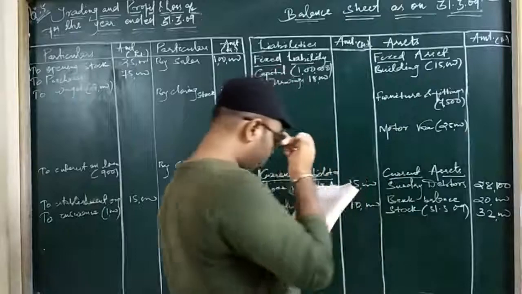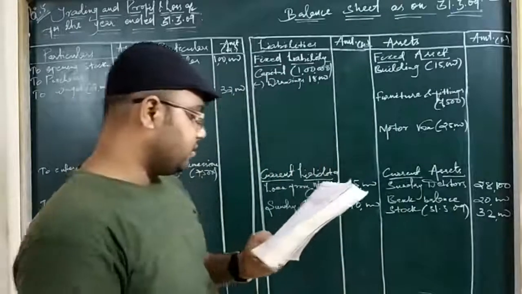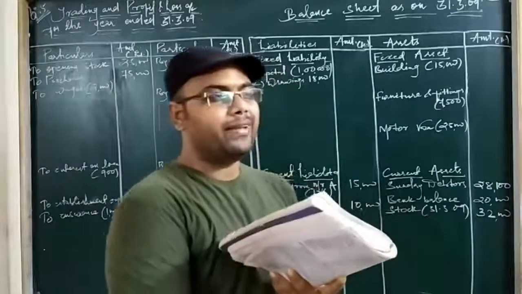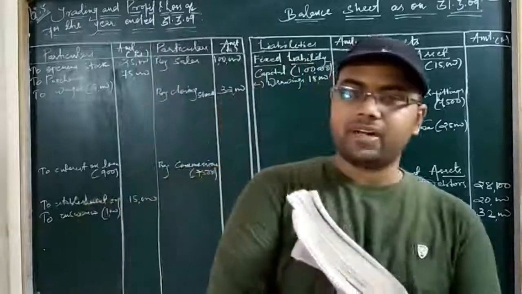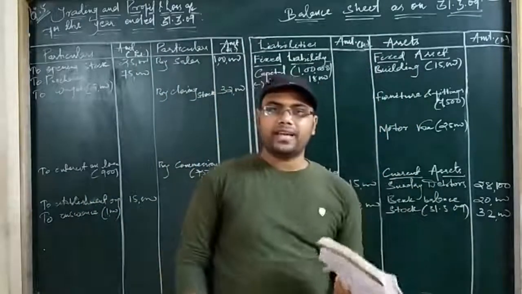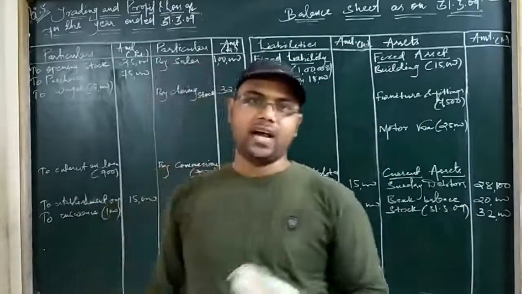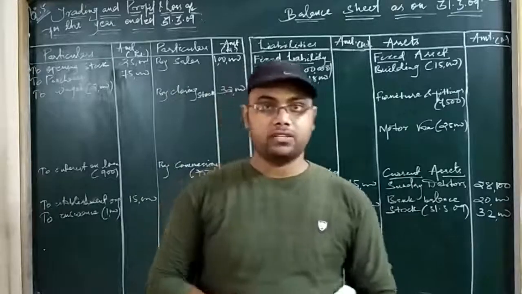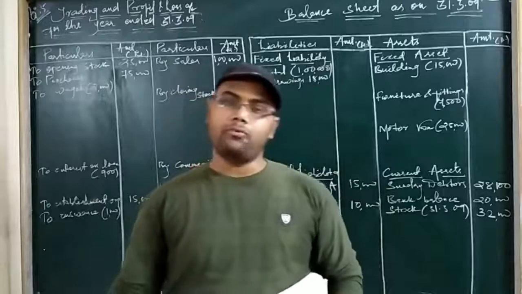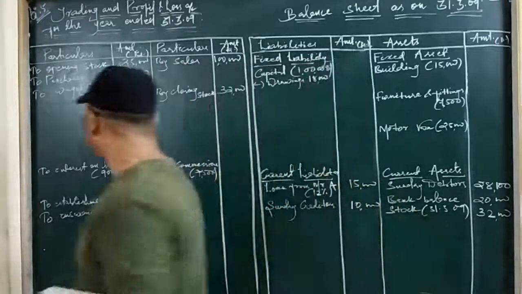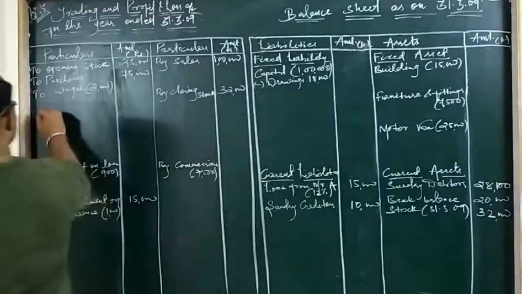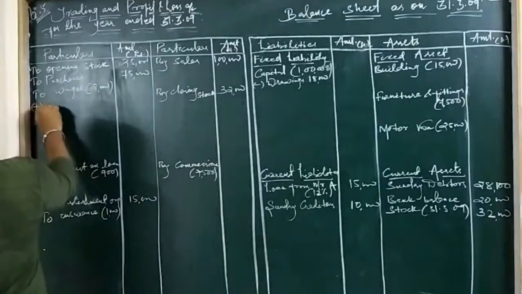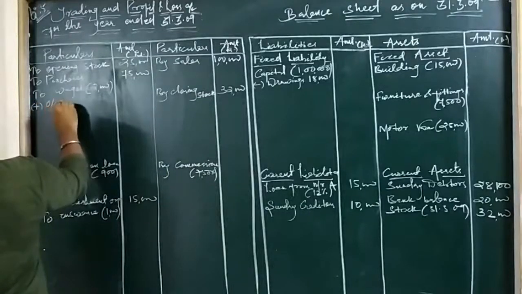The second adjustment is about the wages. So wages is outstanding wages. See, if an expense is not paid even after the due date is gone, that means the expenses are required to be added. As you know, in the adjustments, outstanding expenses are added to the respective expenses and then again posted to current liability in the balance sheet. So we will add to wages. I am writing here add outstanding wages.